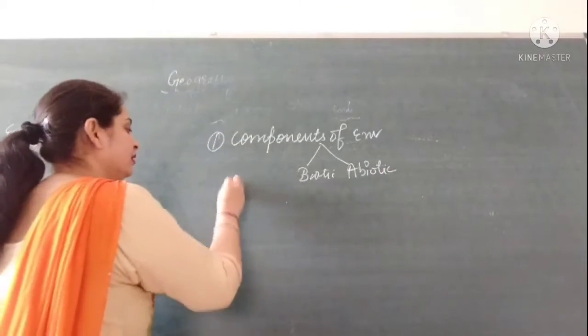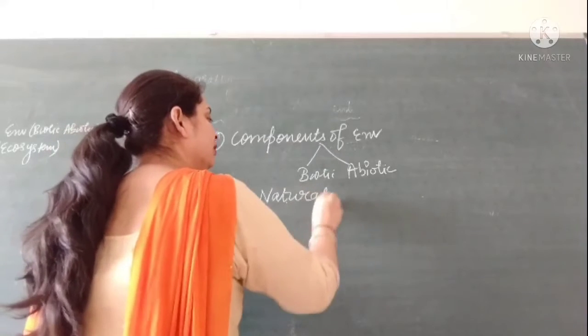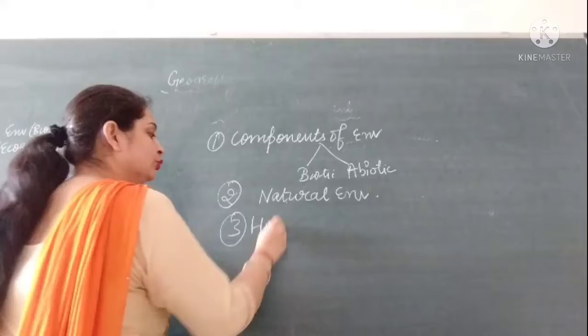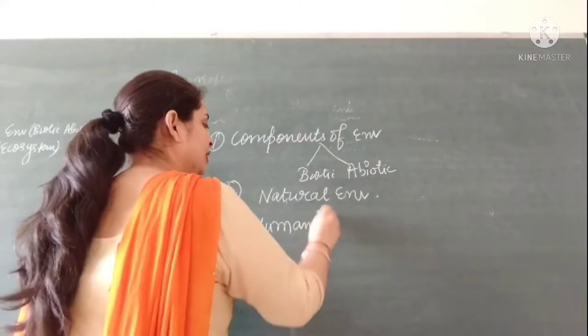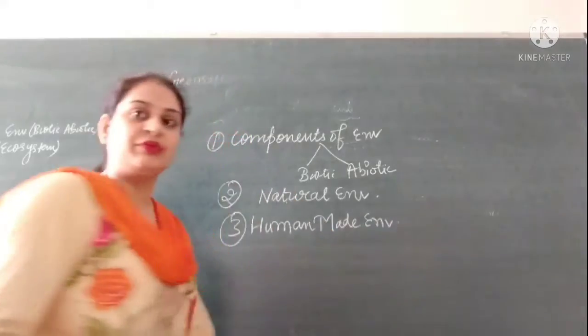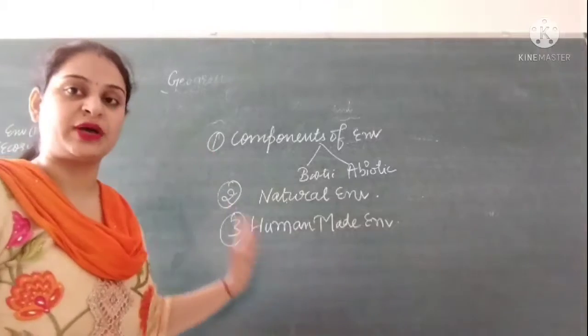Then second, natural environment, and third, human made environment. We will discuss all these components of environment, all these topics, one by one.